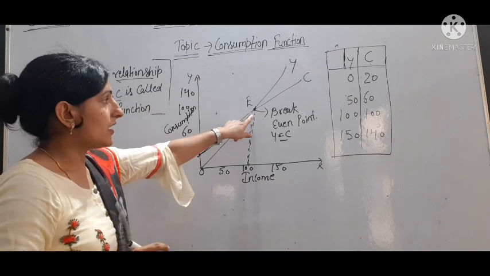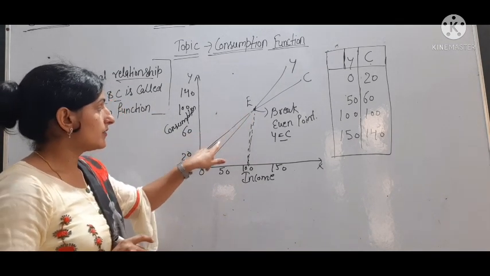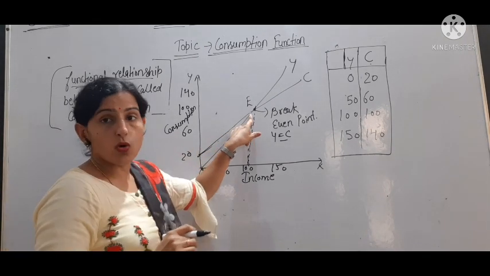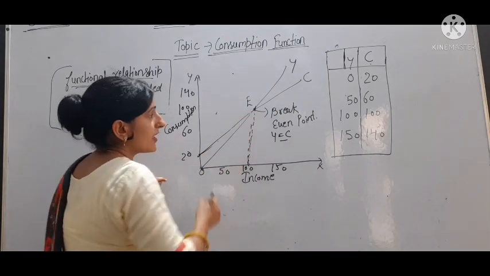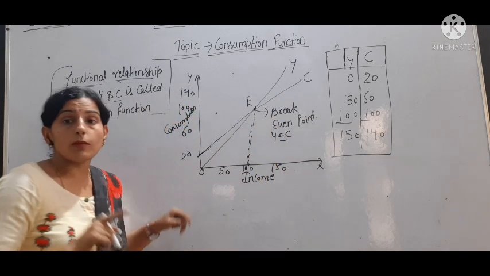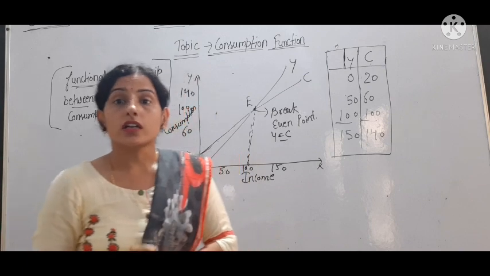You can see up to 100, consumption line is more compared to Y. We can say C is more compared to Y. Okay, but a point came when both become equal. Y is equal to C, and this is called break even point, when income is equal to consumption.